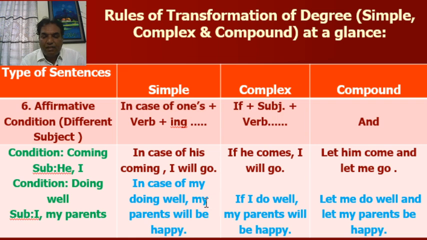Look at the second example, complex sentence. If I do well, my parents will be happy. Look at this sentence. The subjects, I and my parents, are different. So, look at the simple sentence. In case of my doing well, my parents will be happy. And compound: let me do well and let my parents be happy.